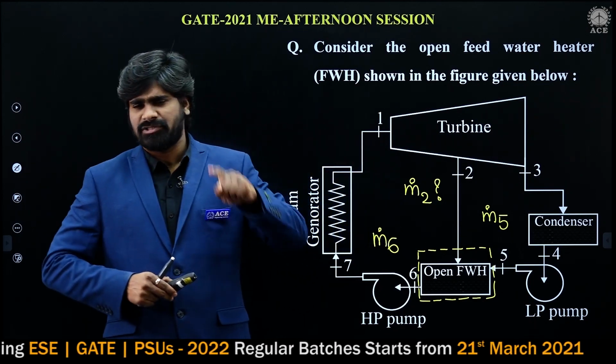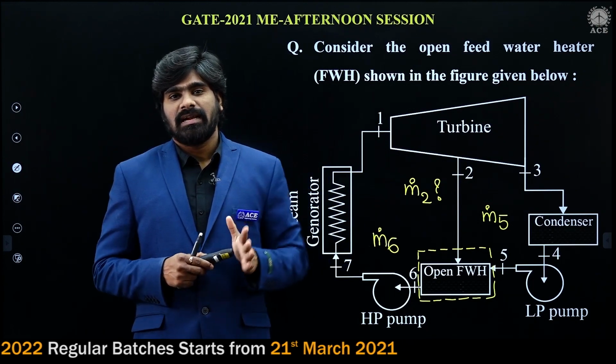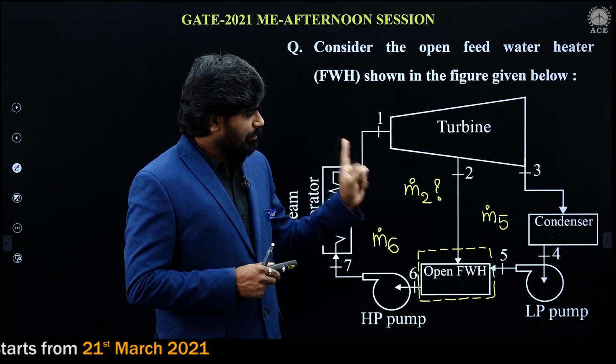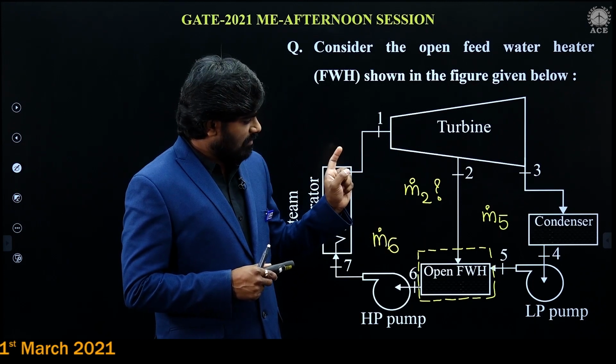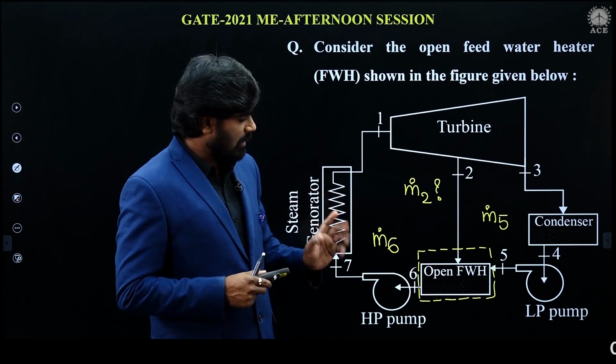It is a simple and straight problem, and it is a frequently asked question in the GATE Mechanical Engineering Thermodynamics paper. There is no difficulty at all.